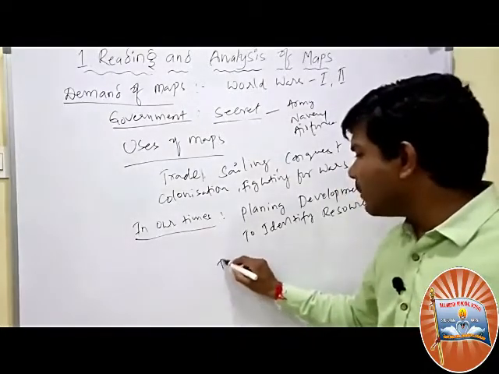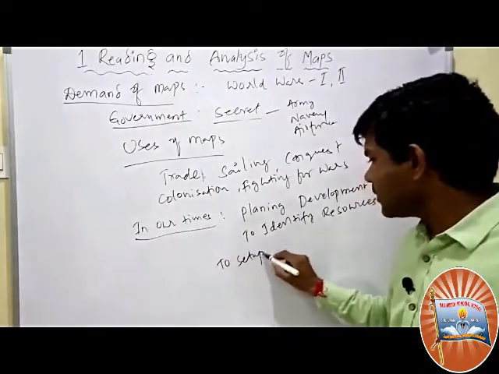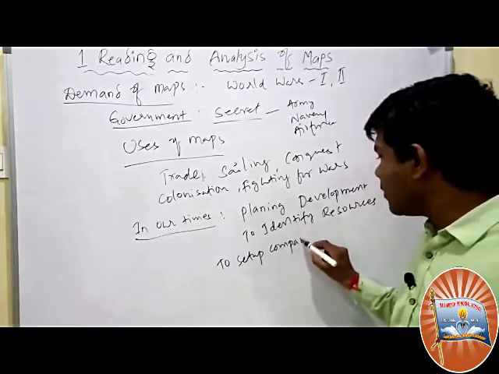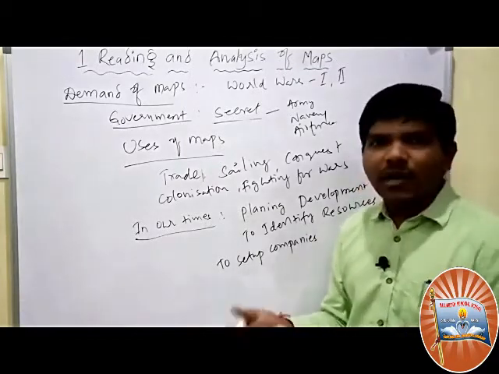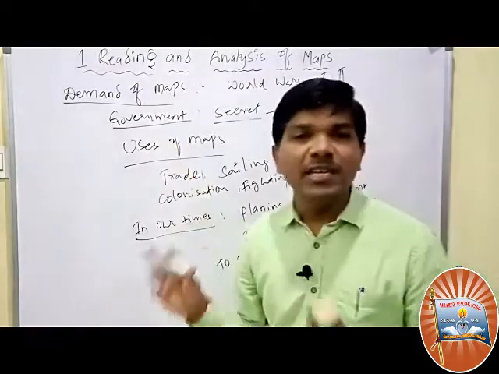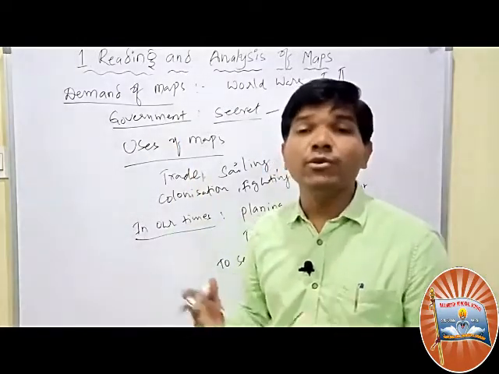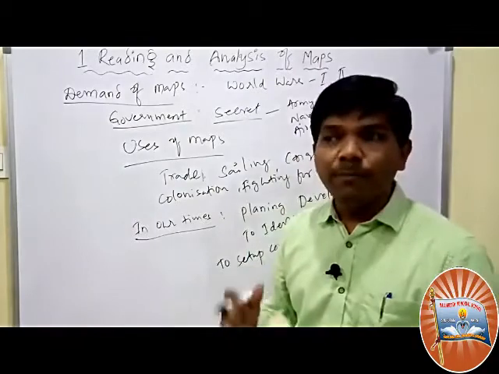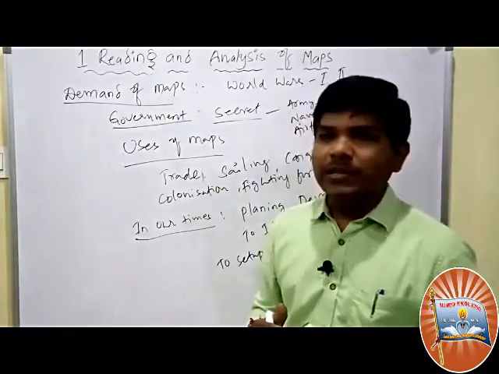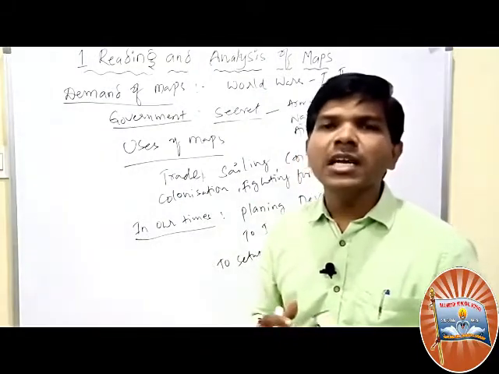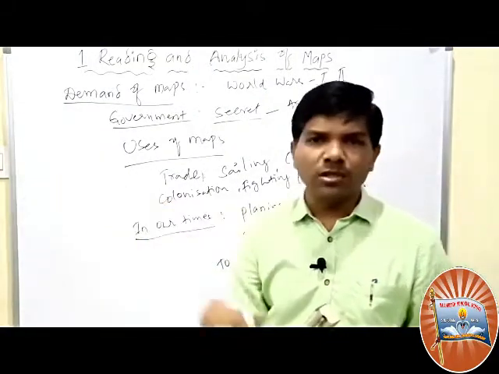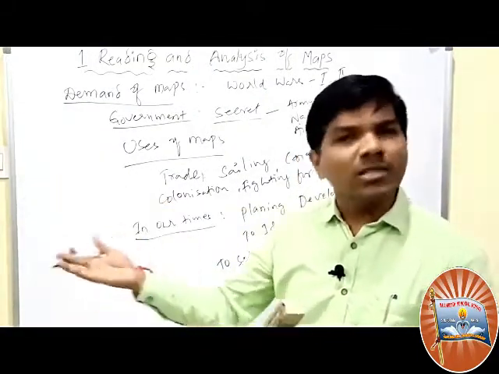And maps are used to set up companies. Any new company that wants to set up its business can't just come to India. They will search: what is India, what is the location, where do we have to set up a factory, a business plan in India. For example, suppose they want to set up this business in a coastal area. Coastal area means near the sea coast, wherever an ocean or sea is there.